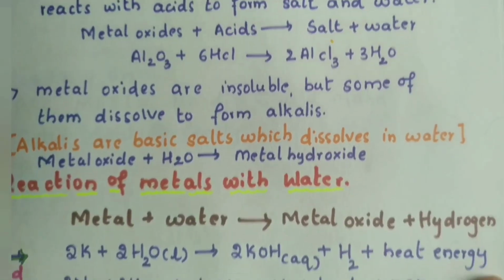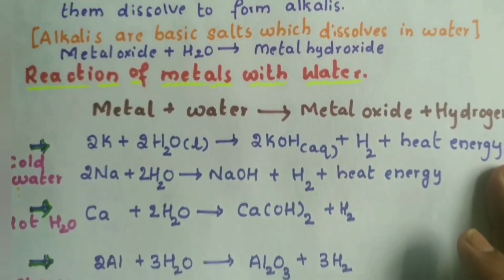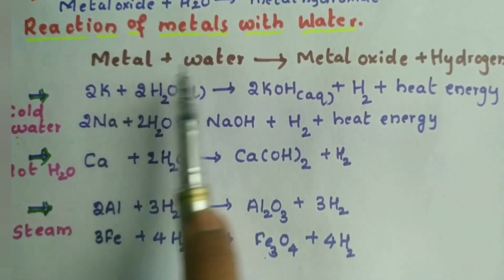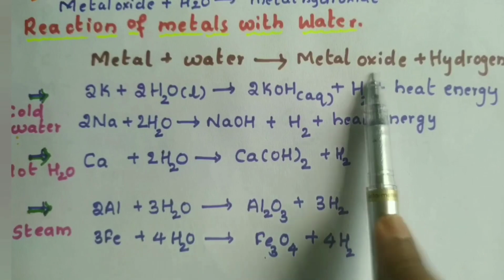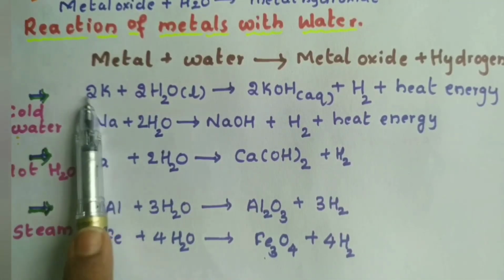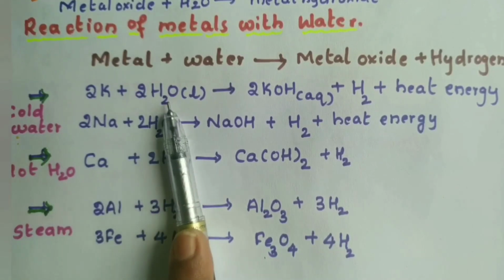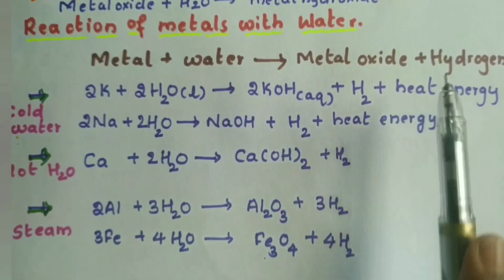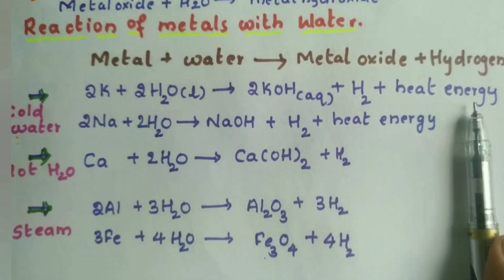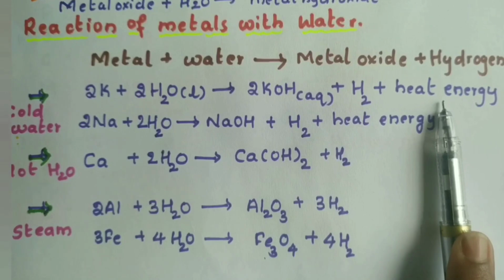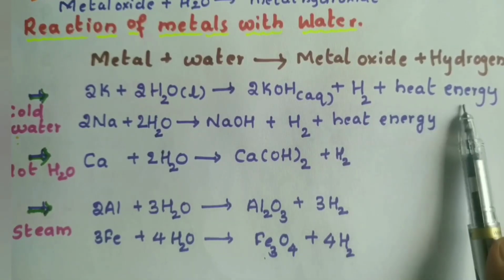So the next reaction we are studying is the reaction of metals with water. How do they react with water? When the metal reacts with water, they form metal hydroxide, and hydrogen gas is released. Let us see. Potassium reacts with water to form KOH, potassium hydroxide, hydrogen gas is released and heat energy is released. Whenever there is a release of heat energy, we call that kind of reaction an exothermic reaction.